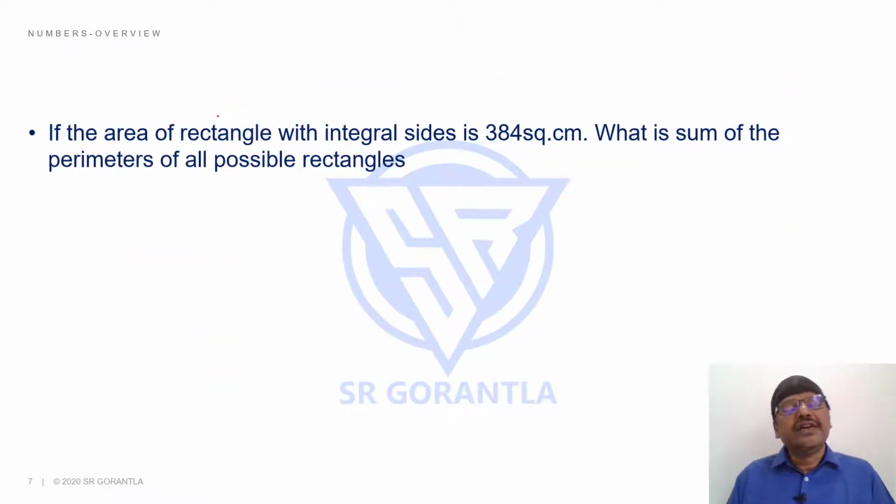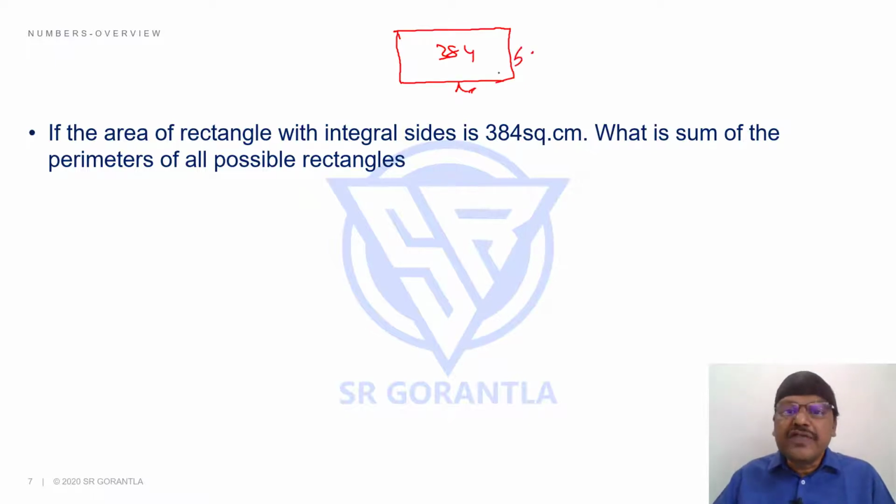Look at this, students. If the area of a rectangle with integral sides is 384 square centimeters, what is the sum of the perimeters of all possible rectangles? Students, if you look at a rectangle, what is the area? Area is 384. How do you get area? Length and breadth. The product of the two sides is 384. That means there may be 384 and 1, maybe 192 and 2. Length is 192, breadth is 2. Like this you can write.